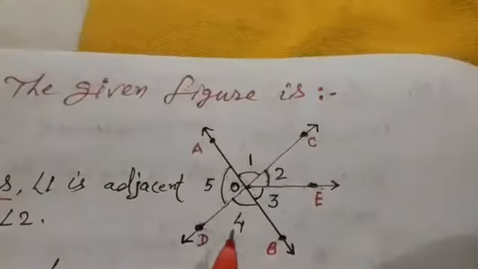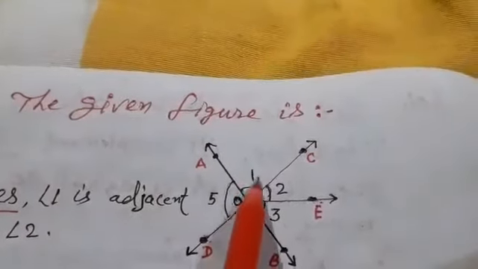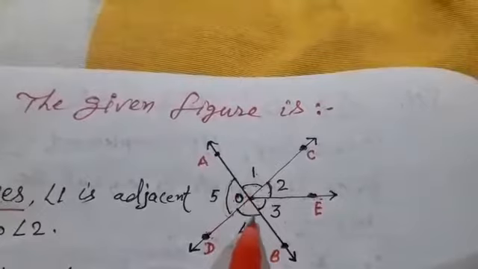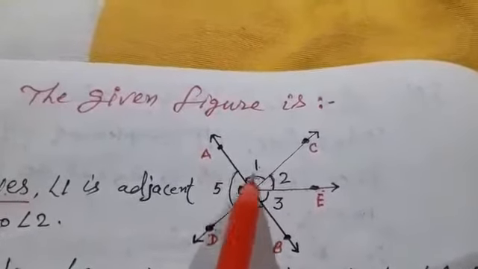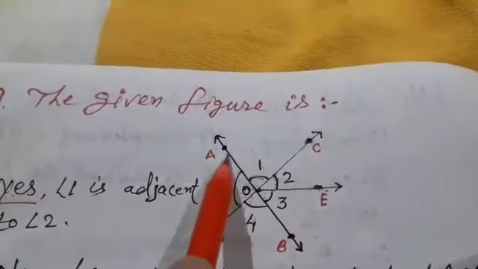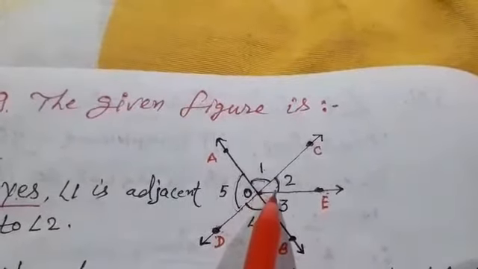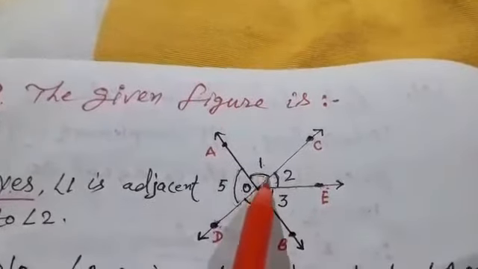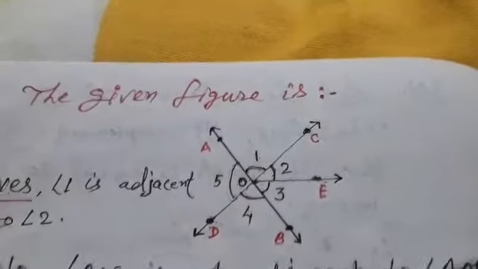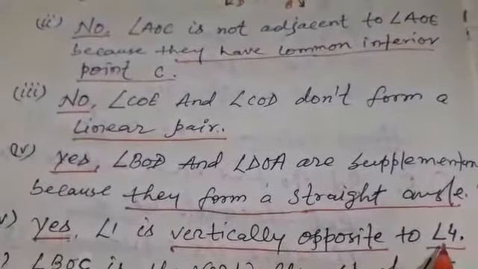Question number 5 is, is angle 1 vertically opposite to 4? Answer is yes, because angle 1 and angle 4 are formed by two intersecting lines, and as we know, when two lines intersect each other, they form a pair of vertically opposite angles. So angle 1 is the vertically opposite angle of 4. Answer is yes, angle 1 is vertically opposite to angle 4.